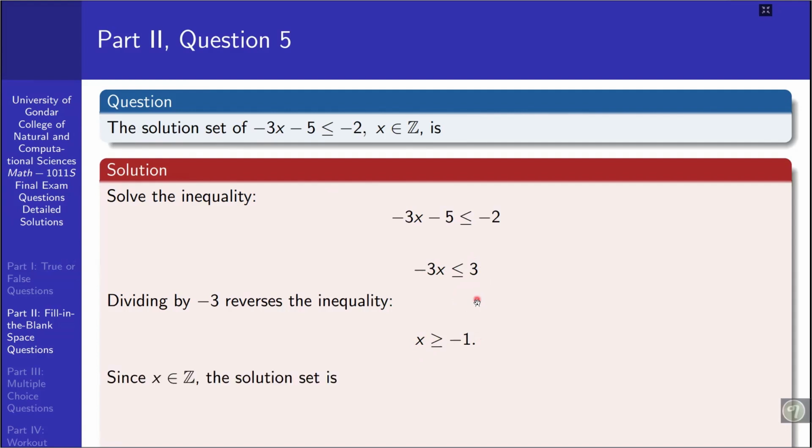Therefore, x is greater than or equal to -1. But this is not the set of real numbers; x is an element of Z, we are told. So the solution set could be the set of integers greater than or equal to -1, or x an element of Z such that x is greater than or equal to -1, or in component-wise form we have -1, 0, 1, 2, 3, it goes on in this pattern. So this could be the solution set for this linear inequality over the set of integers.